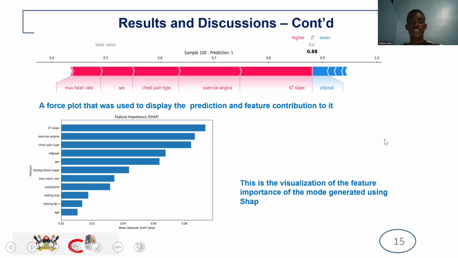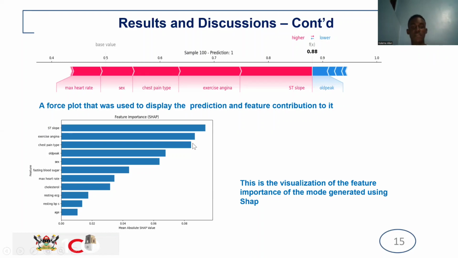And for certain instances that we were able to test with our model, for example, the 100th instance, we passed it through and it came up with a prediction of 1. We used the force plot to visualize the features that contributed to that prediction. As we see here, we have the max heart rate, sex, chest pain type, exercise angina, and ST slope. These are the features, and the length of the bars indicates the importance of the features, in other words, the features that contributed highly to that prediction.